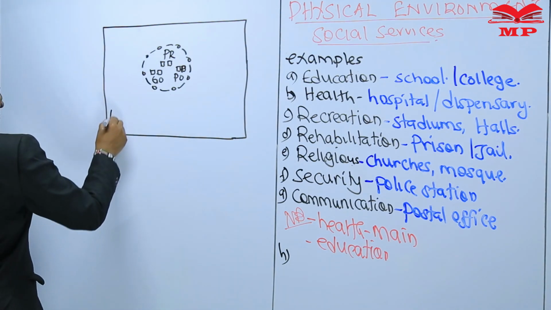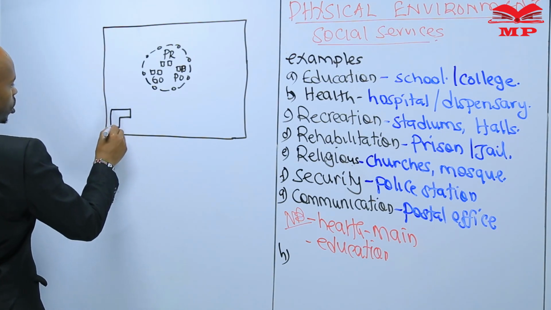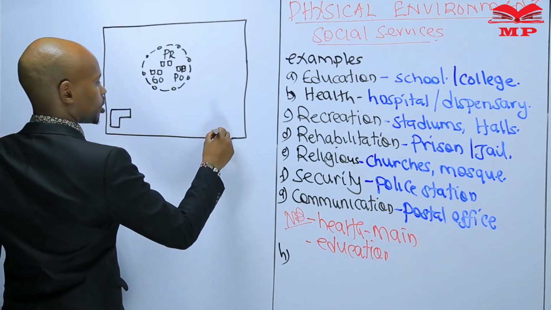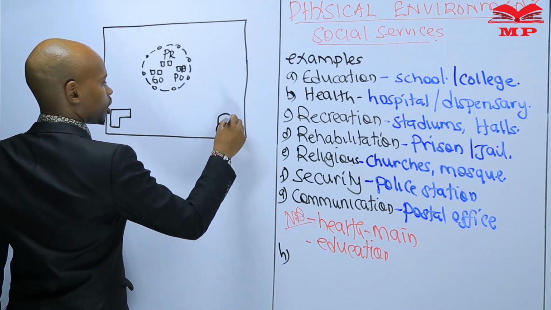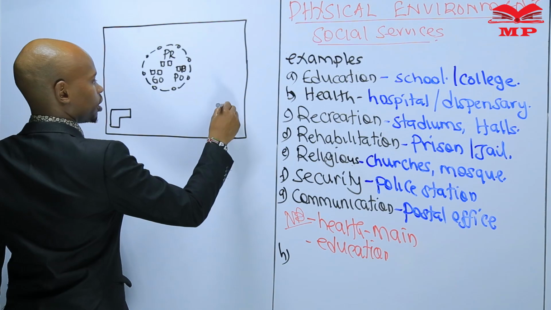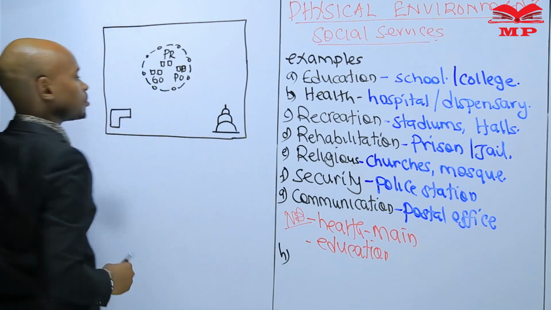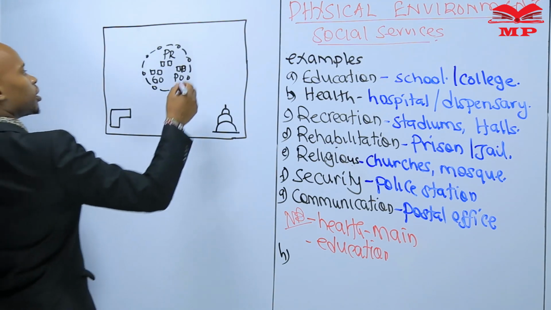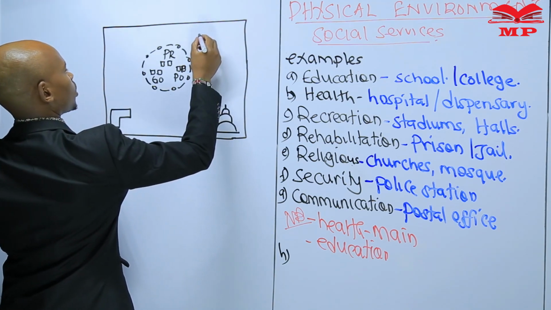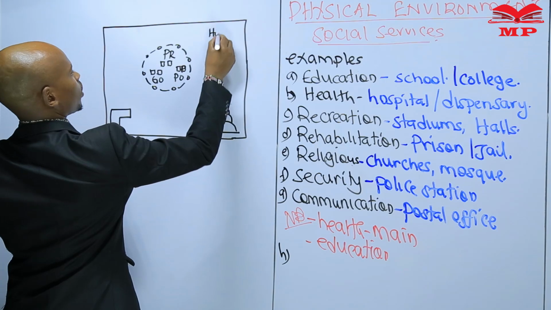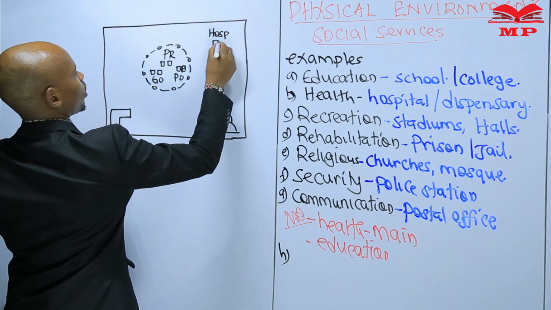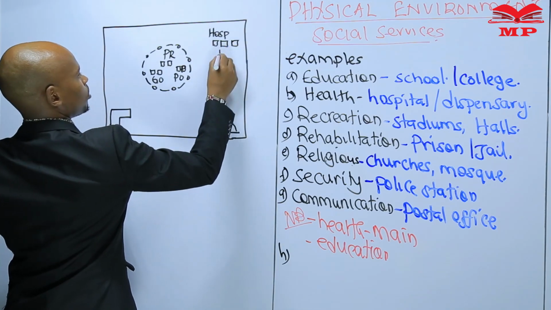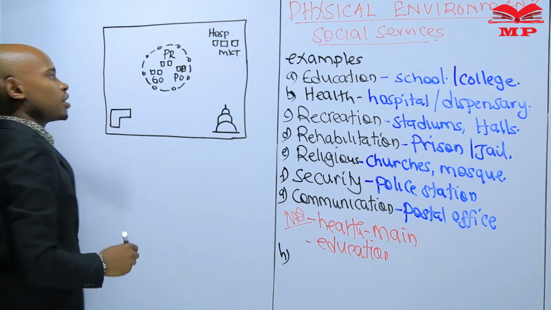Then we have maybe a school there, and maybe there is a mosque there. Then here there is a hospital somewhere there, near the market. Here maybe there is a market here. There is a hospital there.